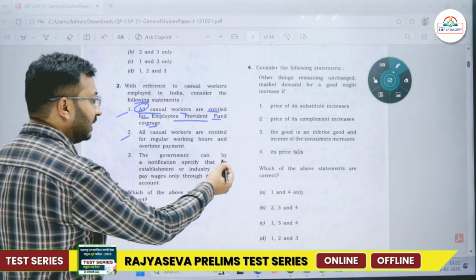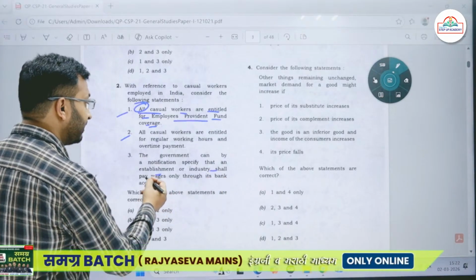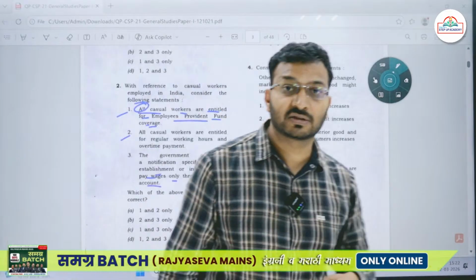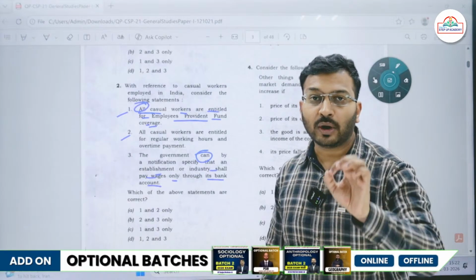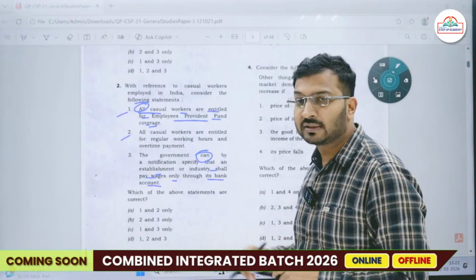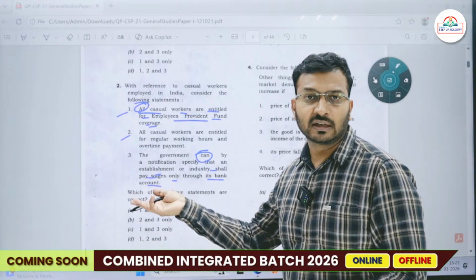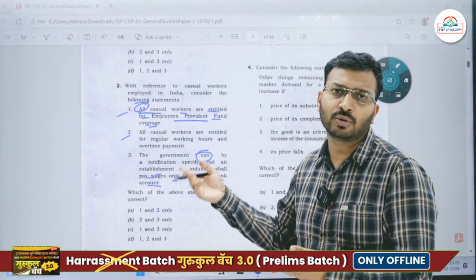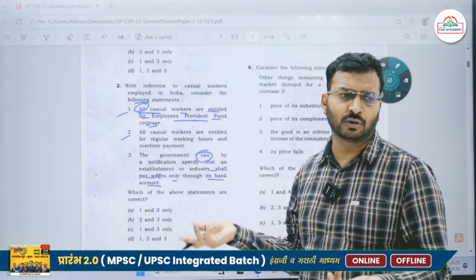Then: the government can, by a notification, specify that an establishment or an industry shall pay wages only through its bank account. Now try to identify such kinds of words. What word do I see over here? Can. So the government can, by a notification. Is it given that the government must by a notification? Is it given must over there? No, they can. Whenever they want, they can bring about a notification.